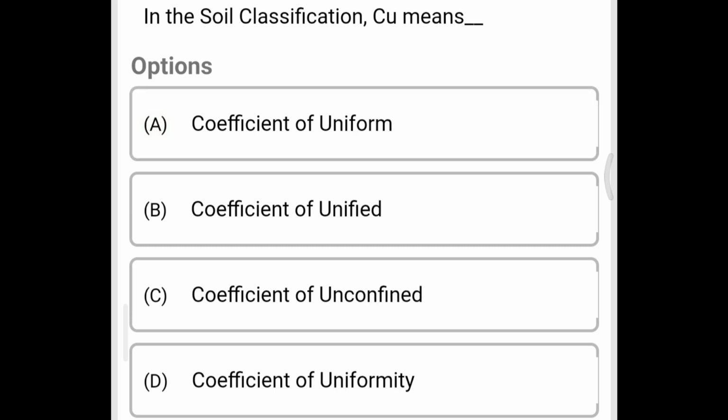Next we see, in the soil classification, CU means option A, coefficient of uniform, option B, coefficient of unified, option C, coefficient of unconfined, option D, coefficient of uniformity. So the correct answer is option D, coefficient of uniformity.